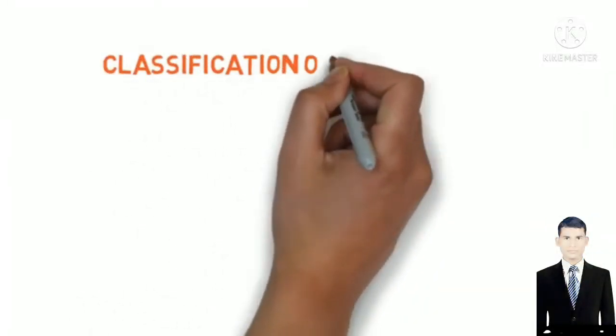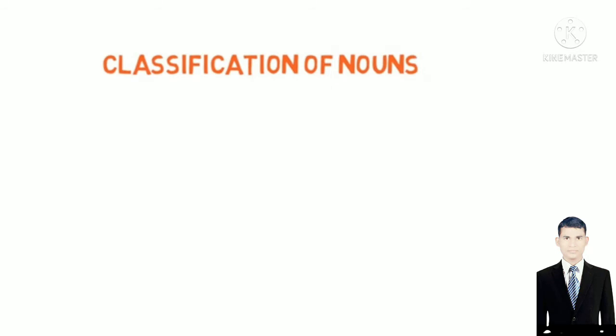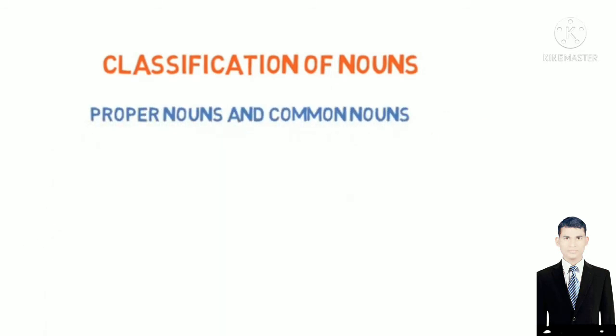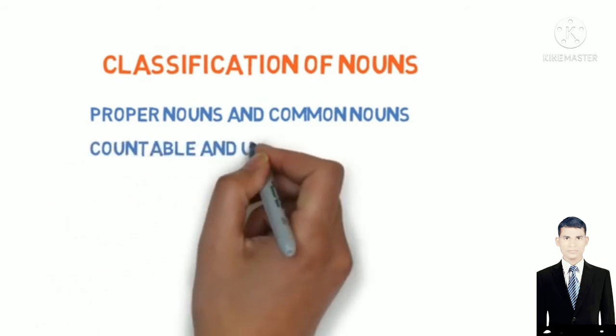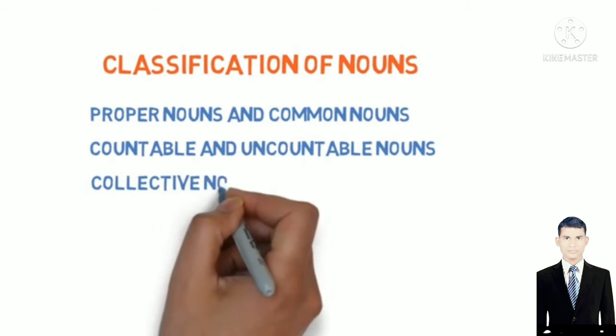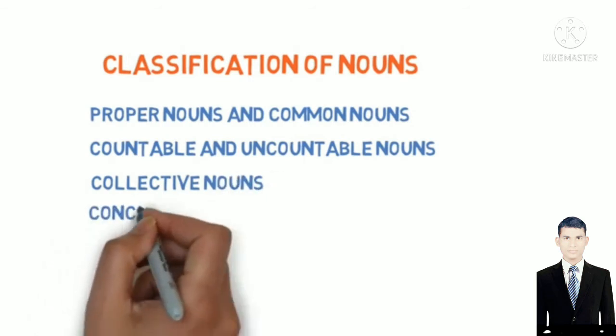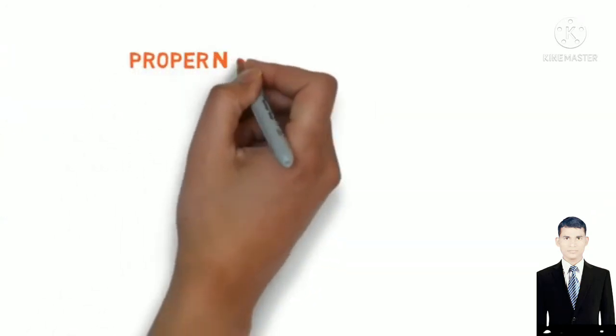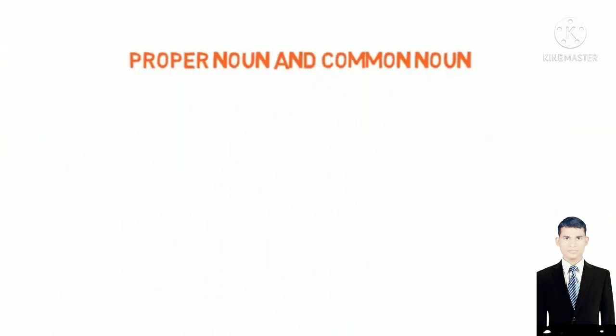Nouns are basically classified into 4 categories. First, proper noun and common noun. Second, countable noun and uncountable noun. Third, collective noun. Fourth, concrete noun and abstract noun. So let's look at the first category: proper noun and common noun.